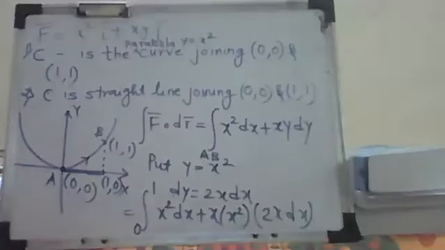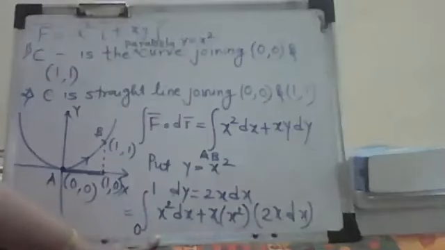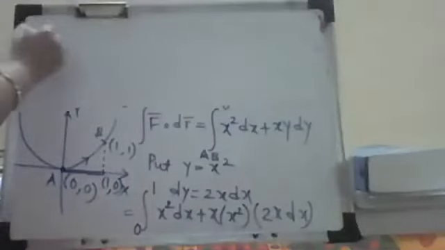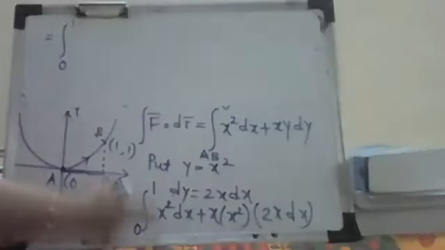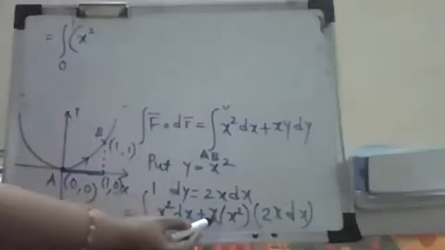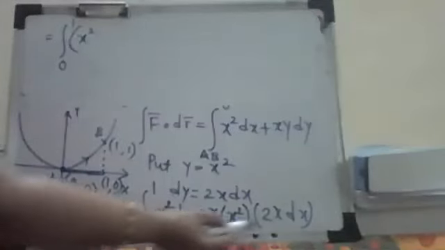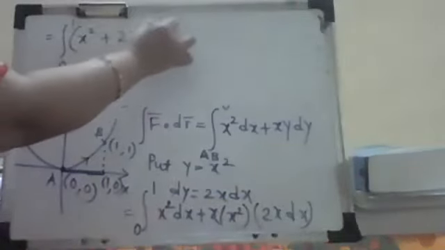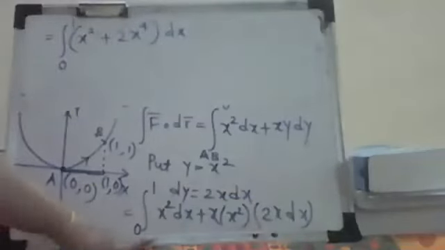Okay. So I think up to this it is clear to everyone. Now we'll go ahead and calculate this integration. See, it is a very nice integration because everything is given in terms of polynomial, that is in terms of x only. So we'll solve that integration part. This is integral 0 to 1 x square, I just take that dx outside. Here what I have is x into x square, that is x cube, into 2x. So we have 2x raised to 4 dx. Correct? This is your integration.